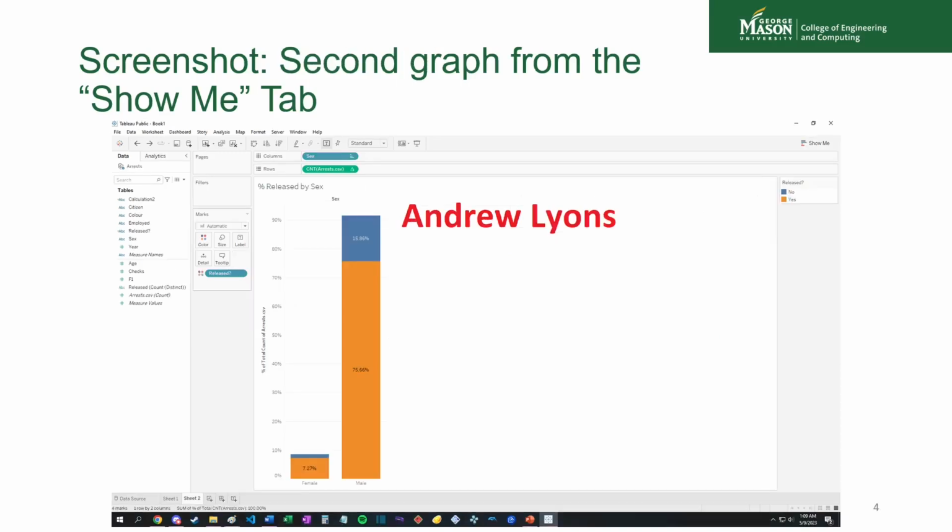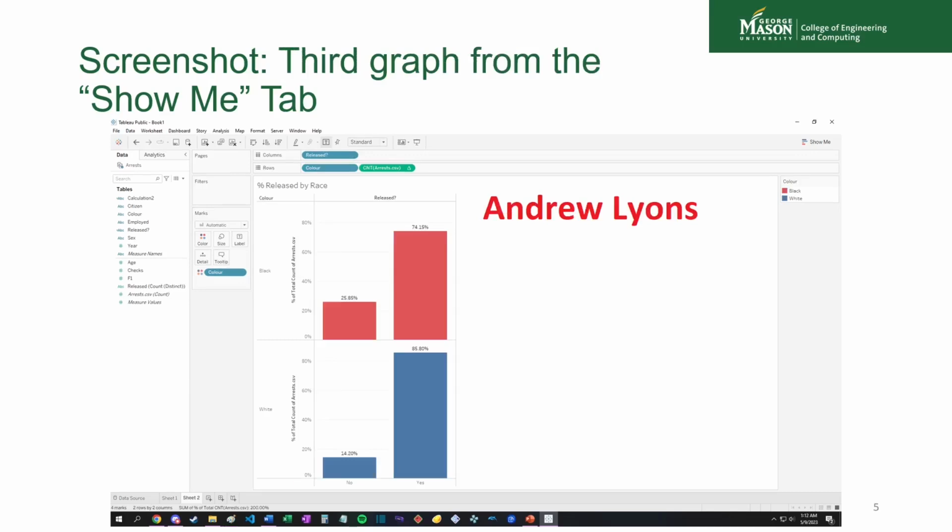Next, I created a stacked bar graph to show the differences in percent of each sex being released. So we can see on the right, in orange, men were fairly likely to be released, but not nearly as much so as women, at least according to this graph. As for race, we can see an even bigger disparity.